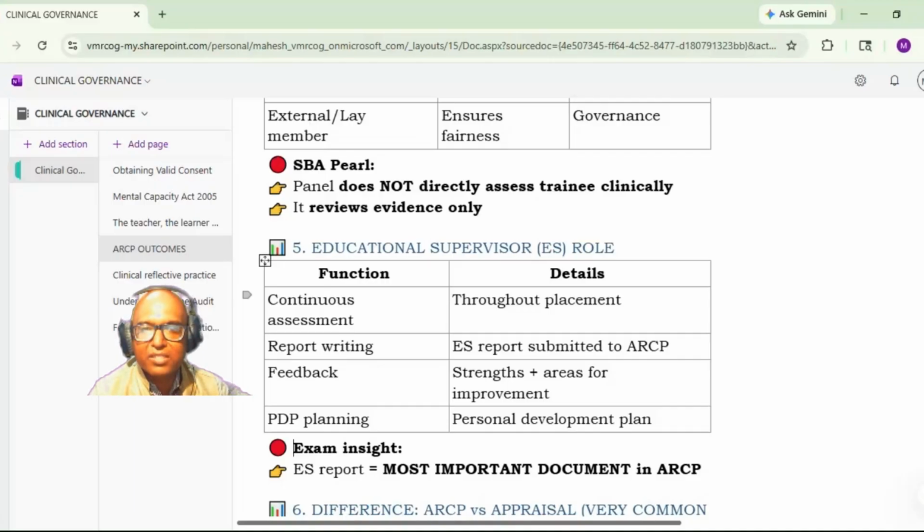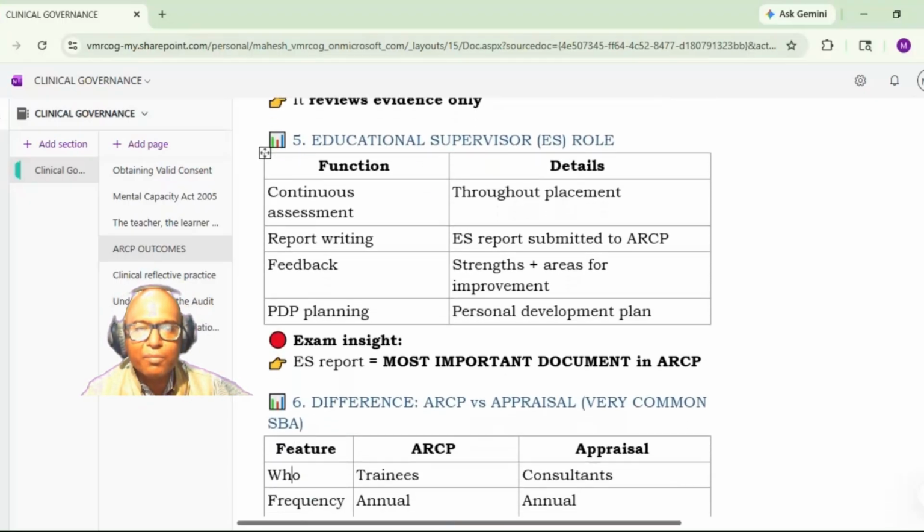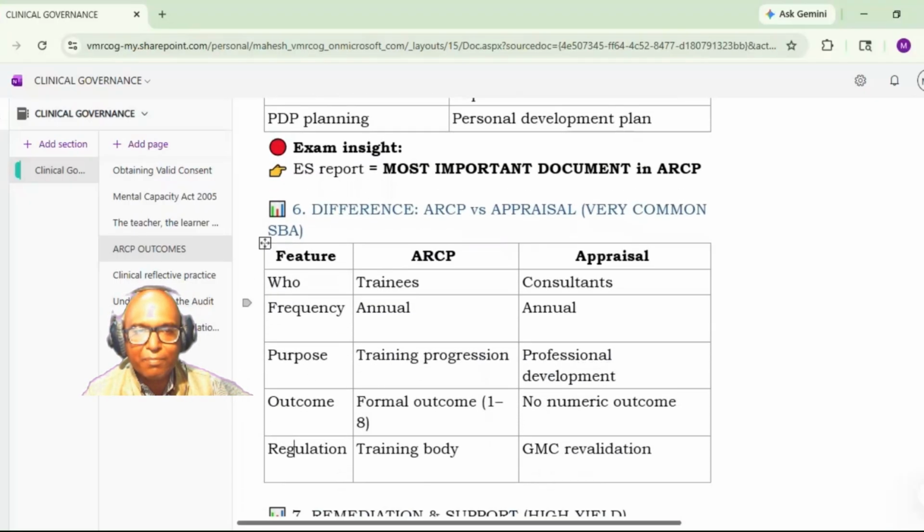PDP planning is done. The personal development plan is formed because every candidate may have different competency requirements; certain candidates may be good in certain competencies. The educational supervisor's report is the most important document in the ARCP. You should note that down.